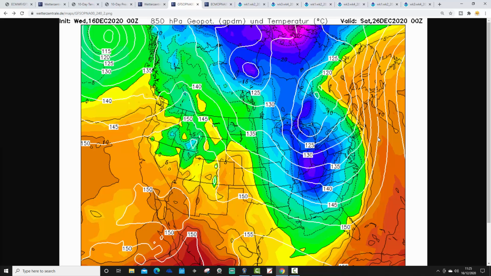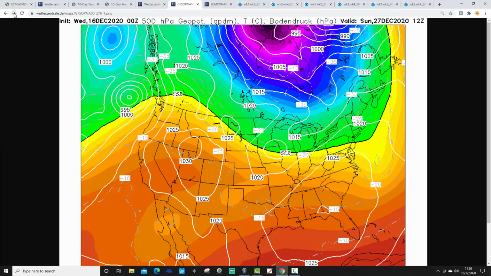I would have thought minus 20 Celsius is possible through those. I know that you sort of do it in Fahrenheit in America, but I would have thought minus 20 Celsius definitely possible through those Midwestern and Eastern states by the time we get through to just after Christmas. That is an extremely cold plunge of air. The first real plunge of brutal cold that we've seen this winter. It's happening right over Christmas.